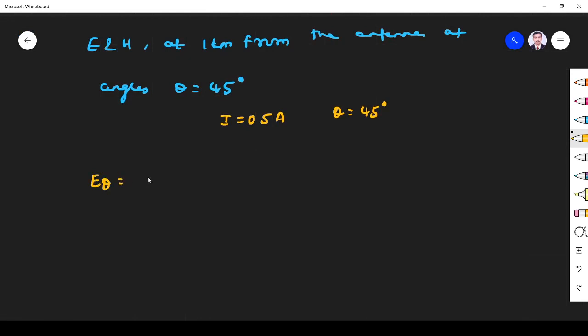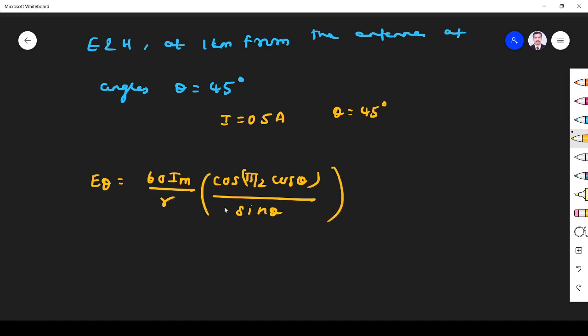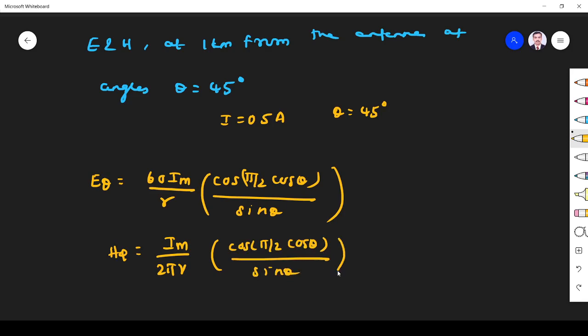E theta is given by 60 Im divided by R times cos(pi/2 cos theta) divided by sin theta. This is what you call the E theta value. Similarly, the H phi value is Im divided by 2 pi R, and the rest is the same, cos(pi/2 cos theta) divided by sin theta.